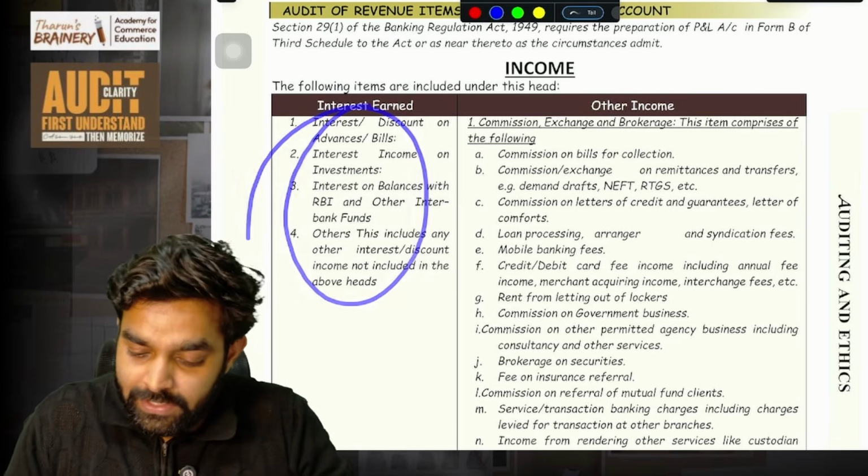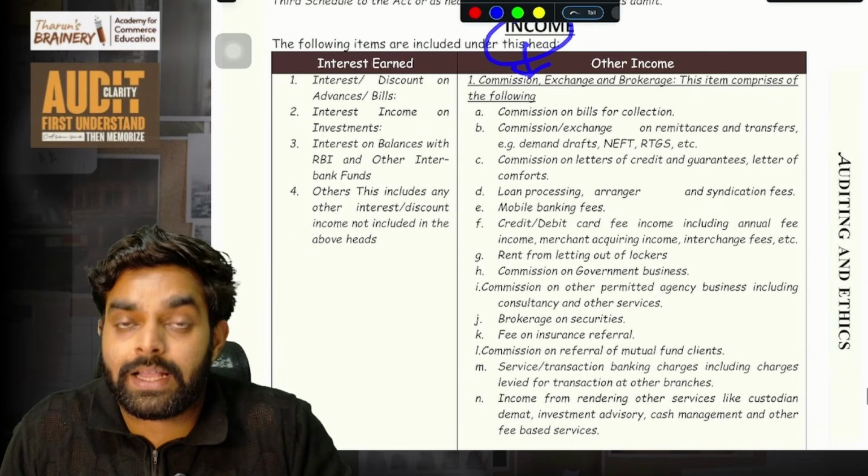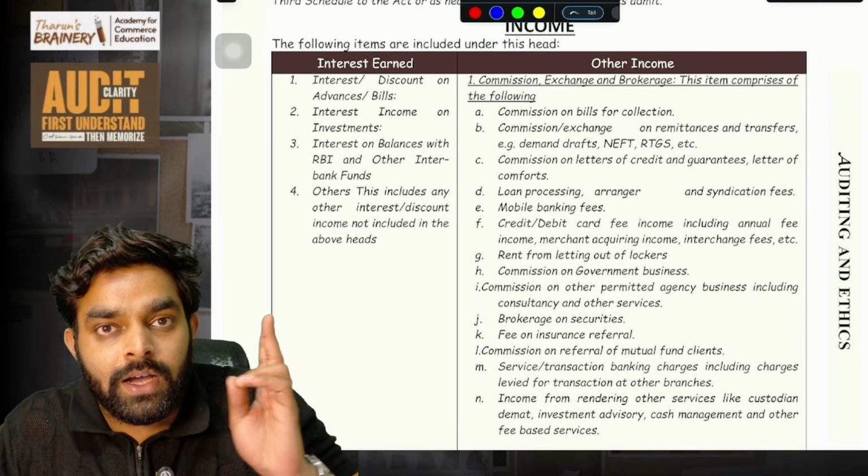This is regarding interest. Then other incomes are there for the bank: commissions they receive, brokerage they receive, all the charges they take.